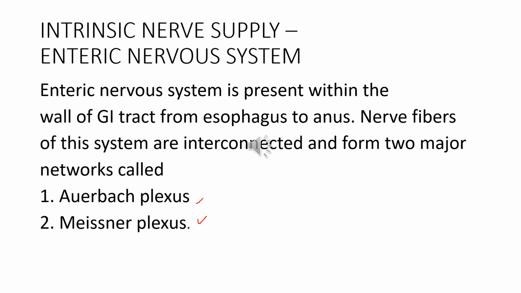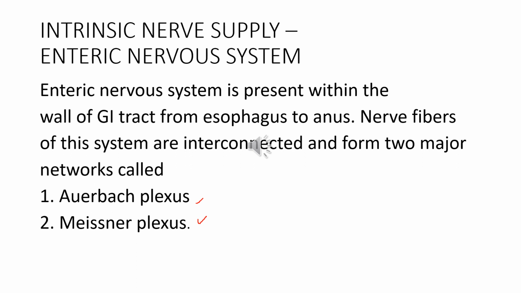Some nerve fibers of this plexus accelerate the movements by secreting the excitatory neurotransmitter substances like acetylcholine, serotonin and substance P. Other fibers of this plexus inhibit the GI motility by secreting the inhibitory neurotransmitters such as vasoactive intestinal polypeptide, that is VIP, neurotensin and enkephalin.